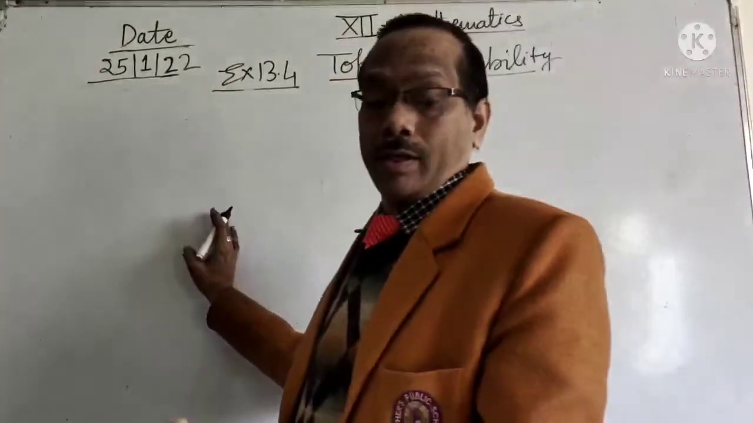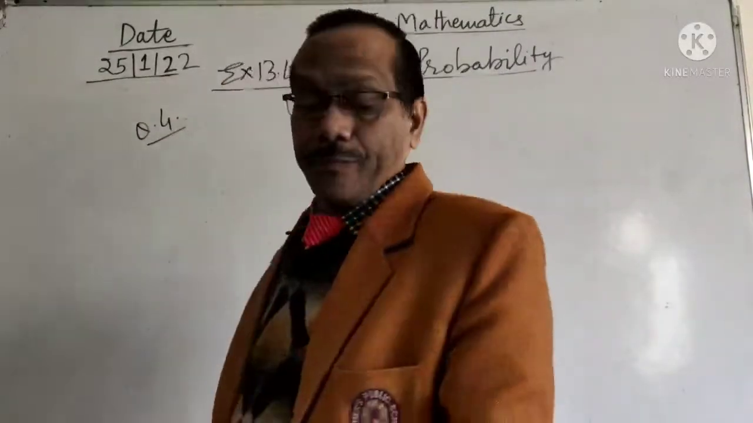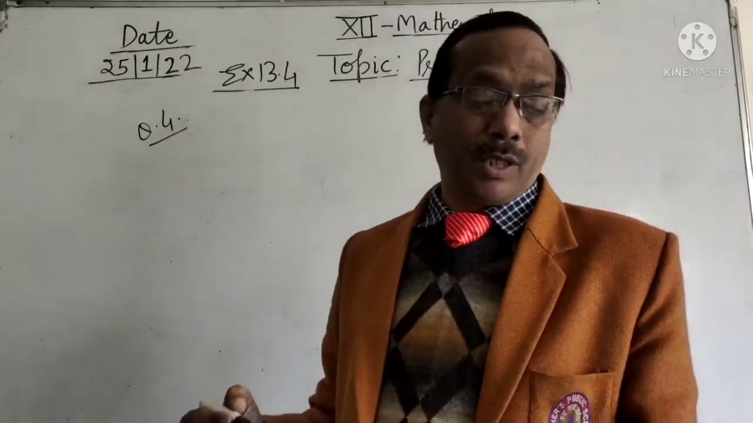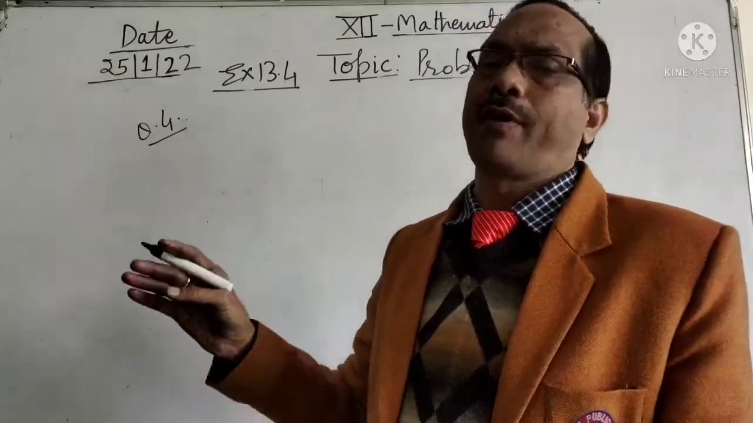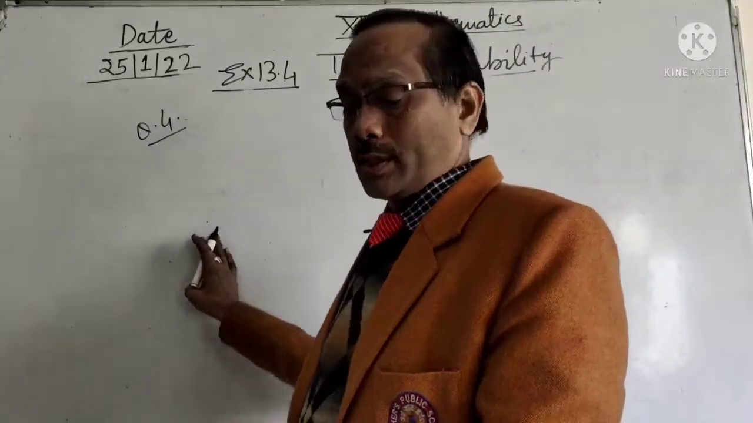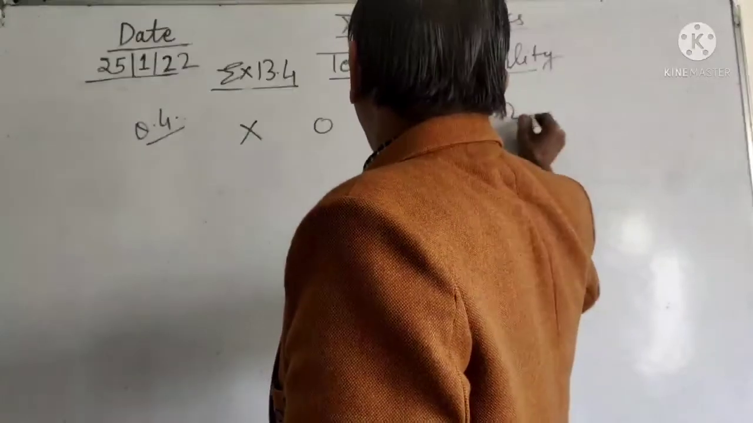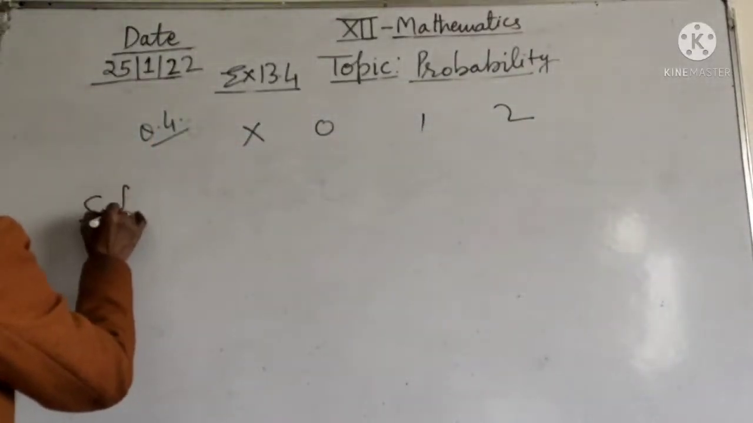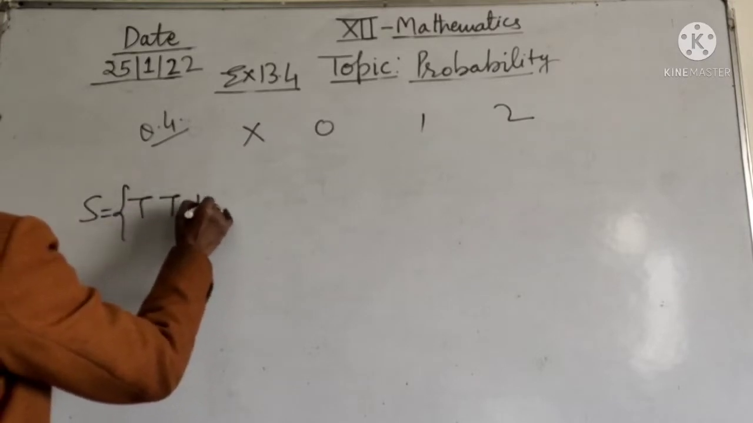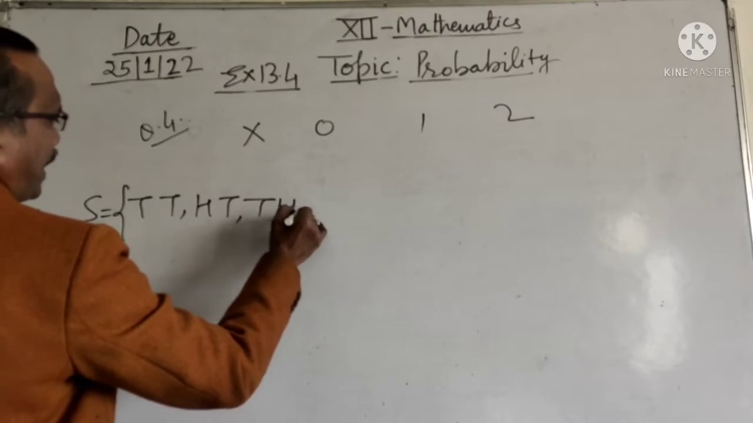Now, next is question number 4. Find the probability distribution of the number of heads in 2 tosses of a coin. A coin is tossed 2 times. So the random variable is 0, 1, 2. If we discuss the sample space for this, it is tail tail, head tail, tail head, and head head.